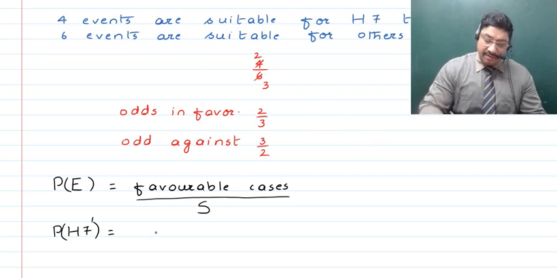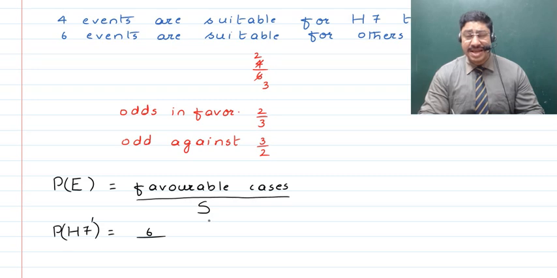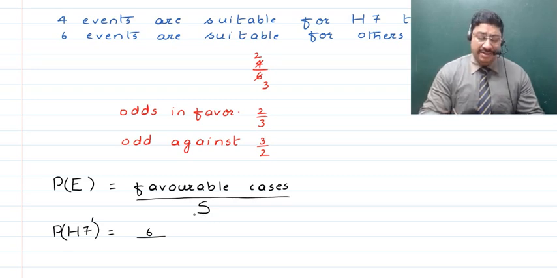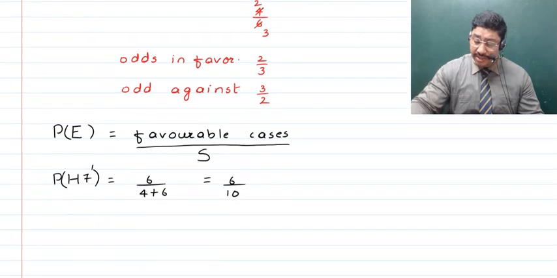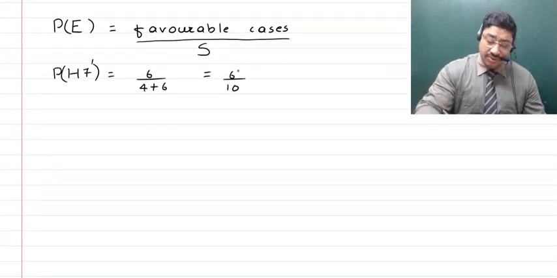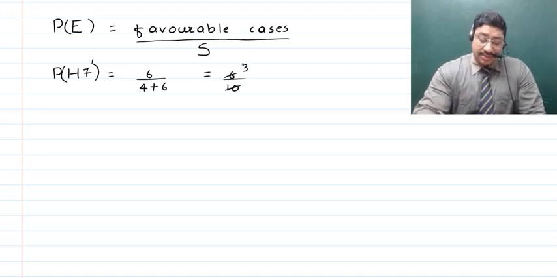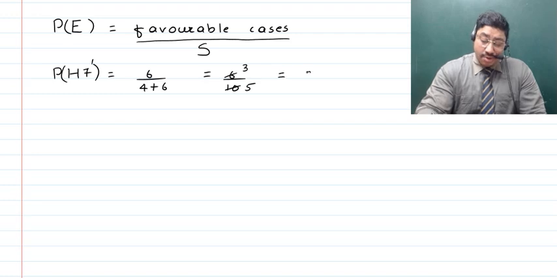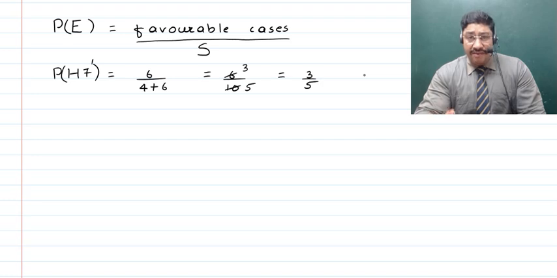So what we do here is we keep this 6 in the numerator, and in the denominator, remember, we now have to keep the sample space, that is the total number of cases. The total number of cases is 4 plus 6, right? So if we divide 6 by 6 plus 4, which is 10, we will get the probability of horse number 7 to lose. And again here there are two common factors which are going to be cancelled. 2 3s is 6 and 2 5s is 10. So the probability of horse 7 to lose will be 3 upon 5.